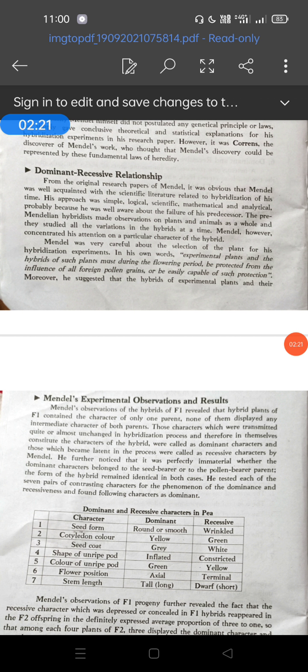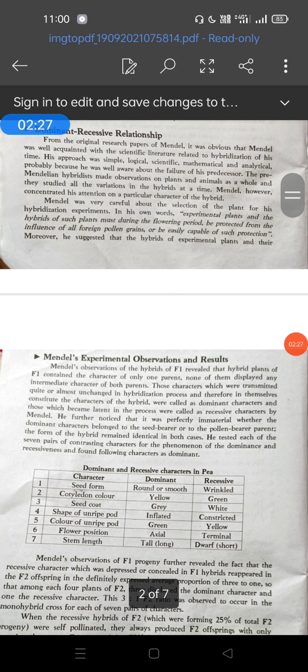So keep in mind students, dominant genes are always indicated by a capital letter, and recessive genes are indicated by a small letter. So this is dominant and recessive. These are the basic terminology frequently used in genetics.